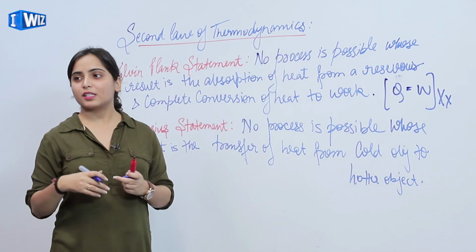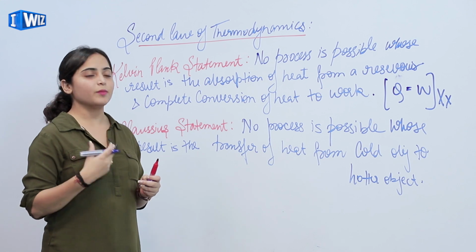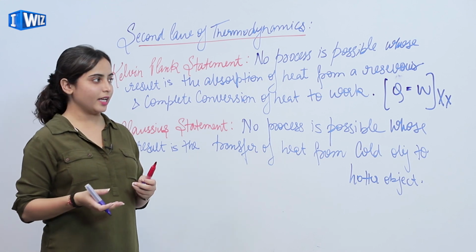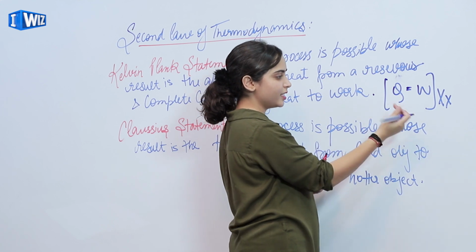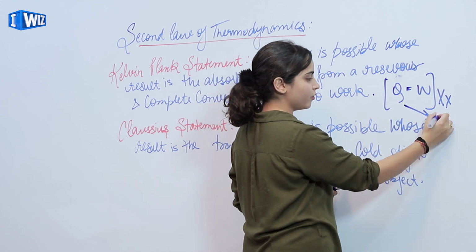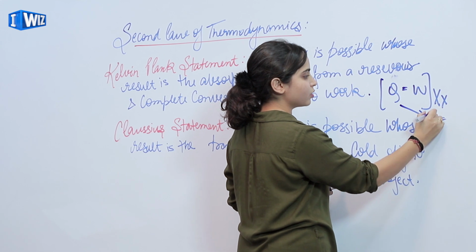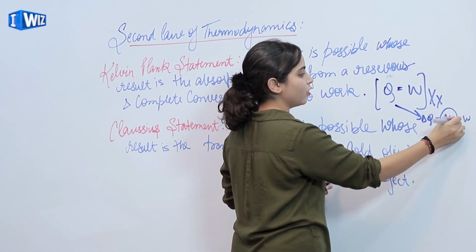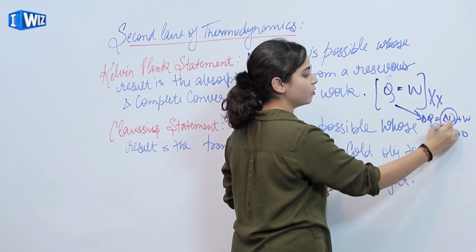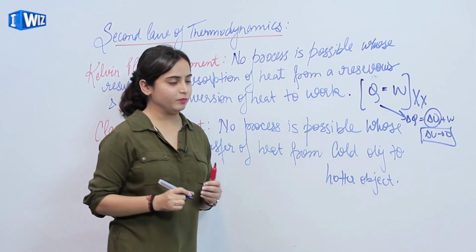That means there are some losses of heat, or some heat is used in raising the internal energy, and this condition is not satisfied. If this condition were satisfied, then from the first law we would have delta U is equal to delta U plus W. For this, delta U has to be 0, which is not feasible.